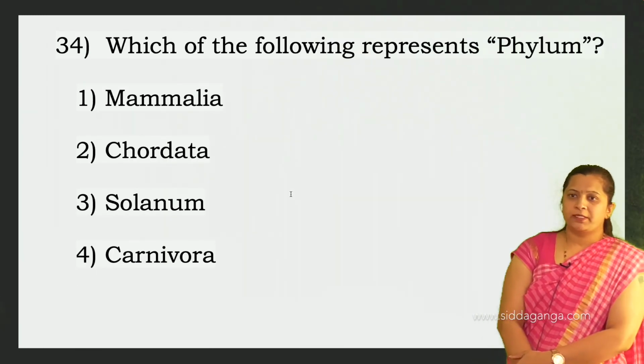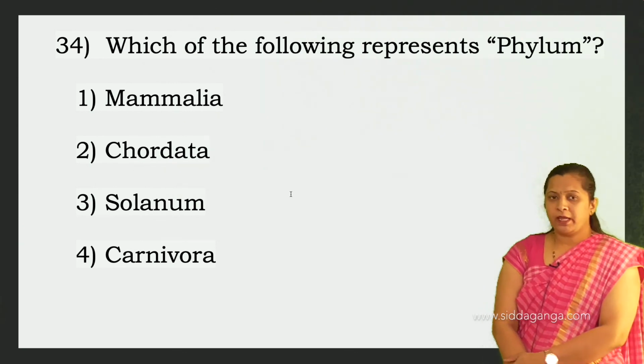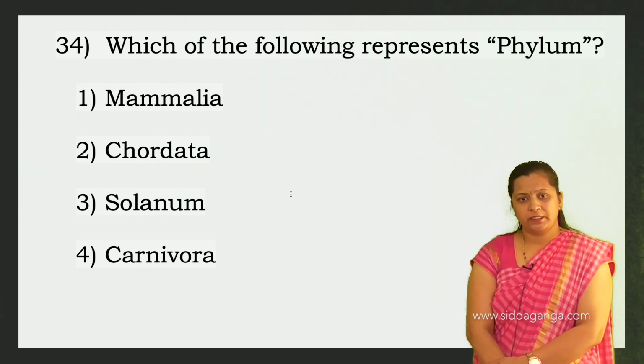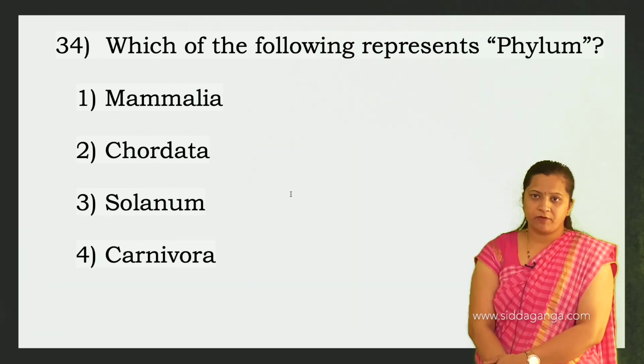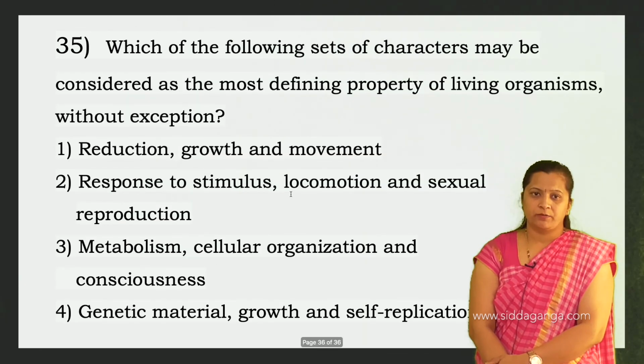Which of the following represents phylum? Mammalia, that is class. Chordata is phylum. Solanum is a generic name. Carnivora is an order. So which of the following represents the phylum here? Phylum Chordata. Second one is the right option.